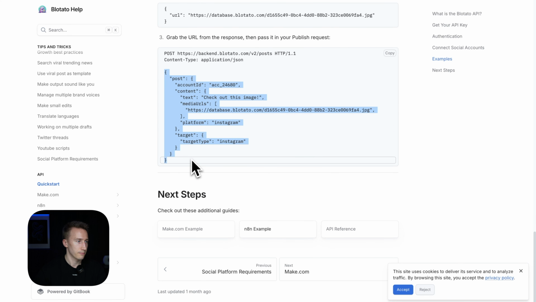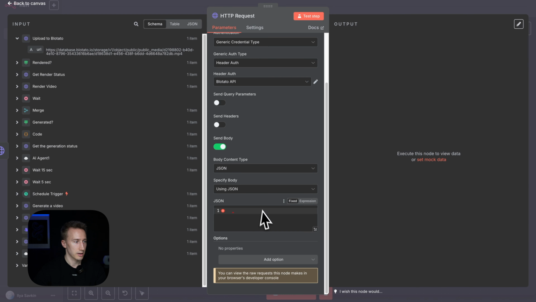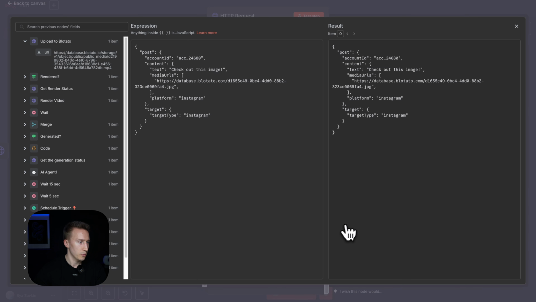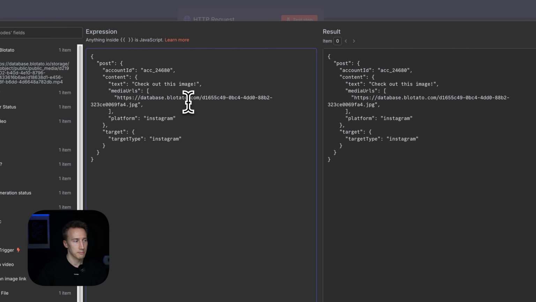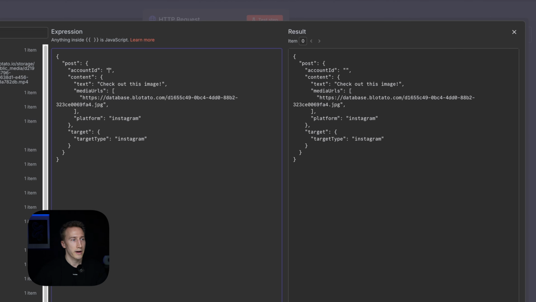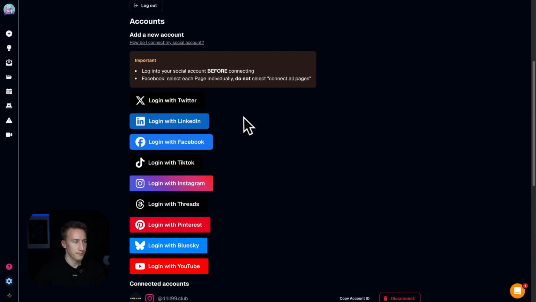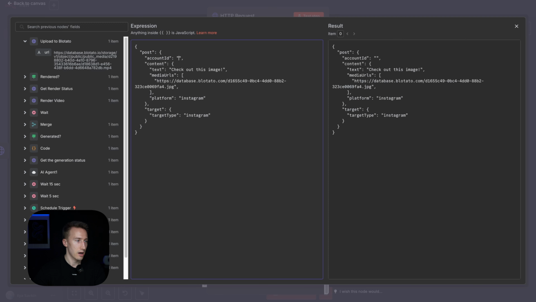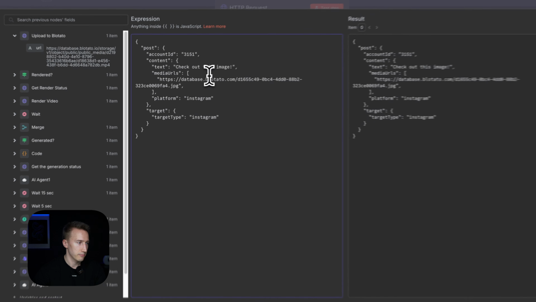So we copy this code, get back to n8n, paste the code, change it to expression. And now we need to do some small modifications here. So first of all, account ID. This is an example one, delete this. Go back to Blotato to the dashboard, to the settings. And when you connected your account, so connect your IG account, for example, you can copy the account ID here. So you press this button, now it's copied. Now we get back to n8n, and in account ID you paste it here. Perfect. So text, this is the text of the publication.